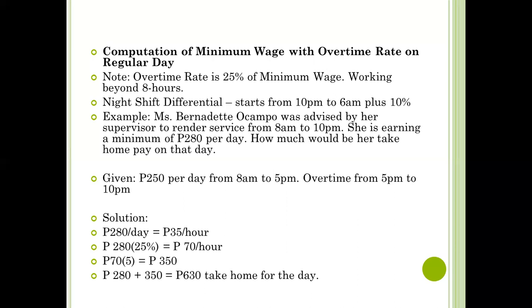So 280 plus 350 is equal to 630. So 630 pesos is the take-home pay for the day. These are the computations for regular holiday, special holiday, and overtime rate on a regular day.